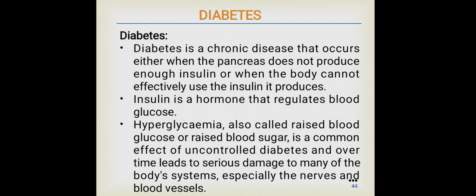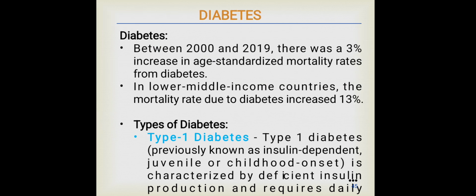Hyperglycemia, also called raised blood glucose or raised blood sugar, is a common effect of uncontrolled diabetes, and over time it leads to serious damage to many of the body systems, especially the nerves and blood vessels. Between 2000 and 2019, there was a 3% increase in age standardized mortality rates from diabetes. In lower middle income countries, the mortality rate due to diabetes increased by 13%.